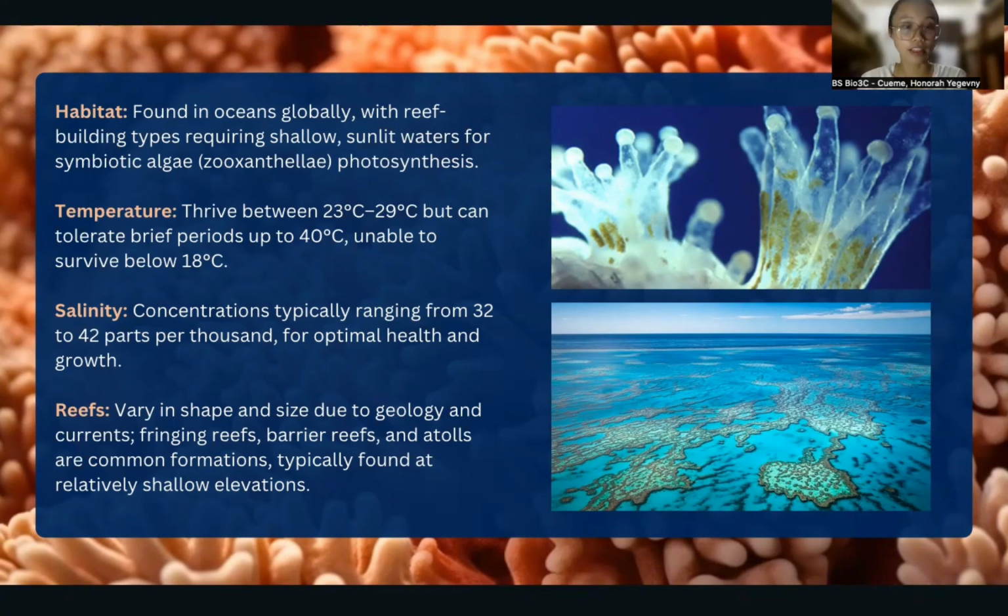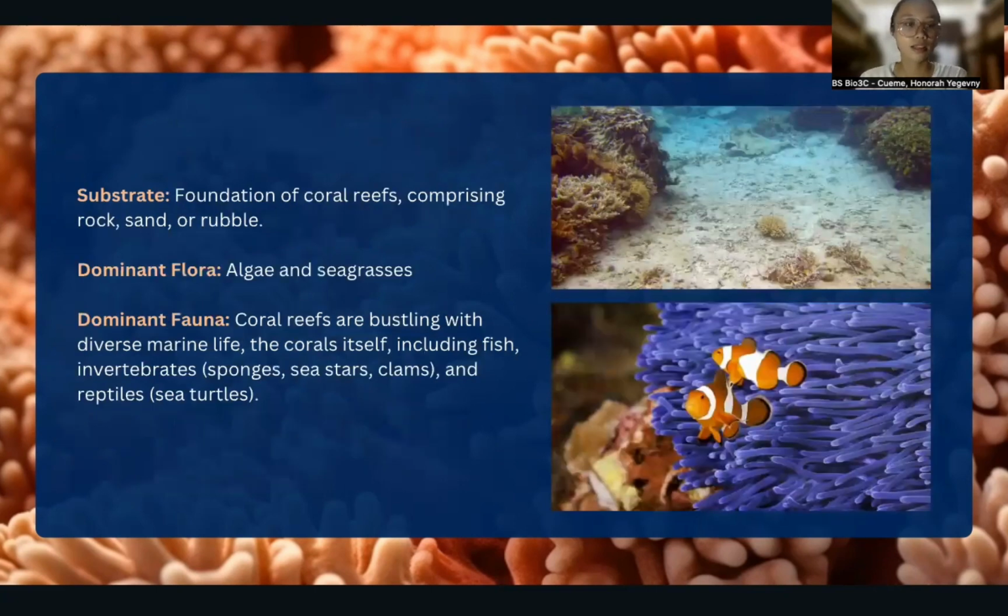And reefs actually vary in shape and size due to geology and currents. Fringing reefs, barrier reefs, and atolls are common formations. As I said earlier, they are typically found at relatively shallow elevations. Substrate is the foundation of the coral reefs, comprising rock, sand, and rubble.